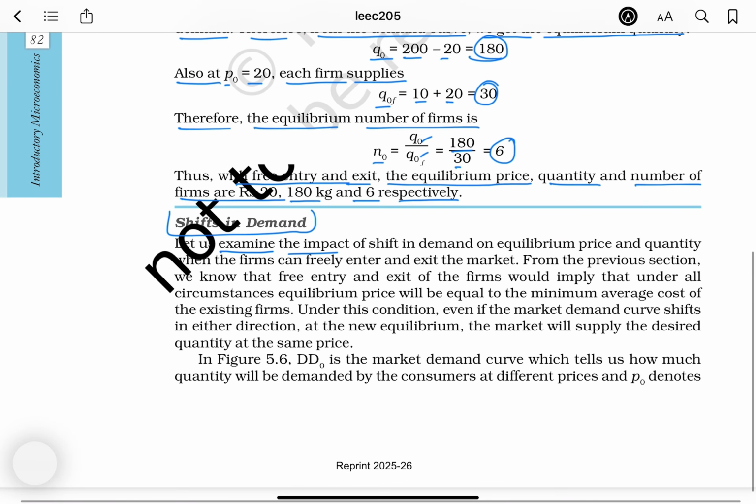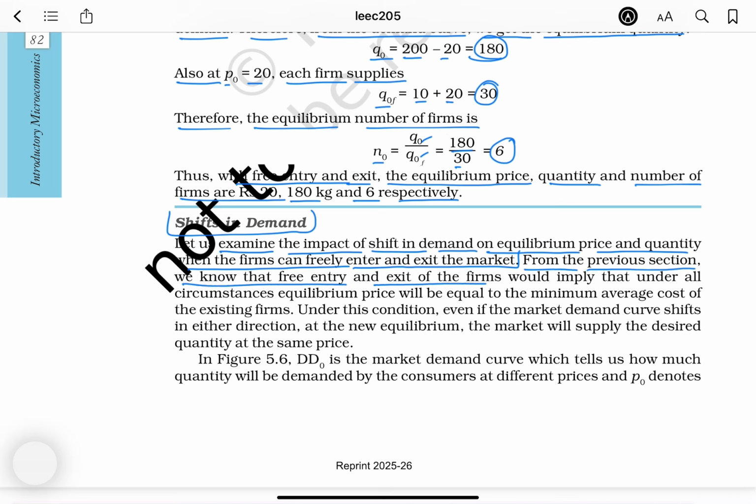Let us examine the impact of shift in demand on equilibrium price and quantity when the firms can freely enter and exit the market. From the previous section, we know that free entry and exit of the firms would imply that under all circumstances equilibrium price will be equal to the minimum average cost of the existing firms. Under this condition, even if the market demand curve shifts in either direction, at the new equilibrium, the market will supply the desired quantity at the same price.